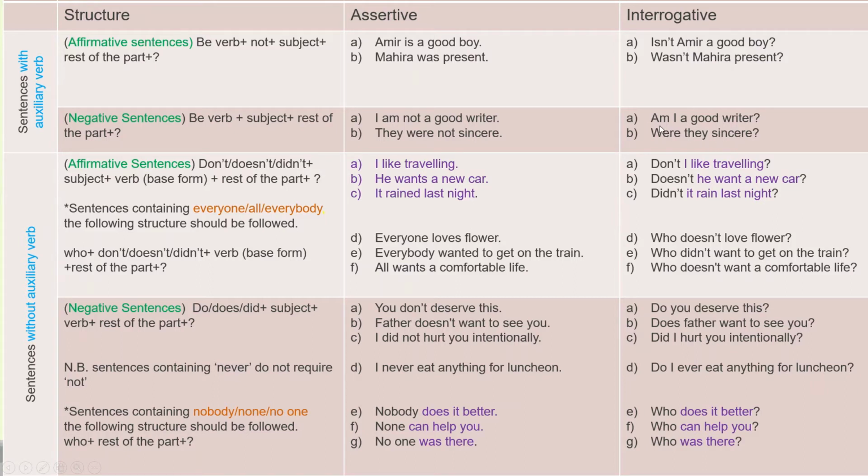So you see, am, this is the verb, is placed before subject I. So be verb is there, subject I is there, and the rest of the part. So there is no not. Since the sentence itself is a negative sentence, we don't have to bring not here. So you see, while the sentence is in affirmative form, we will use the negative interrogative form. But in case of negative sentences, we'll use only the positive interrogative form.